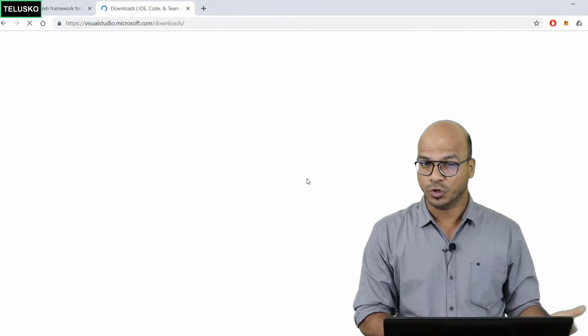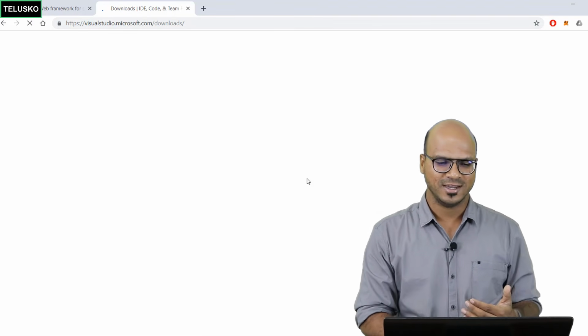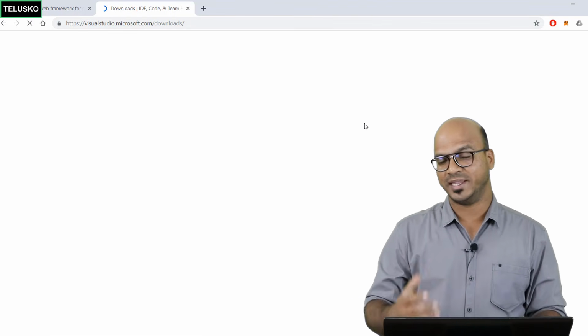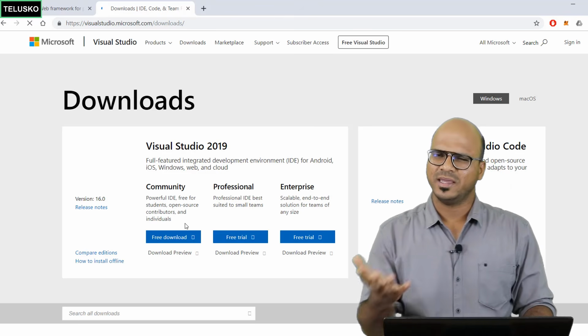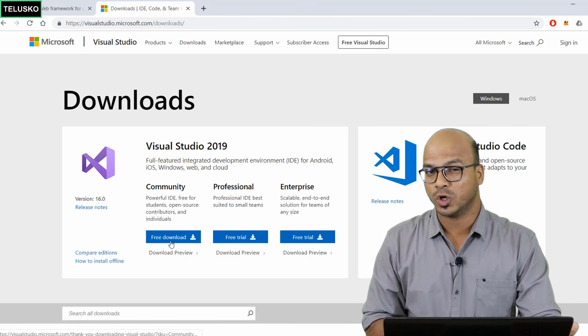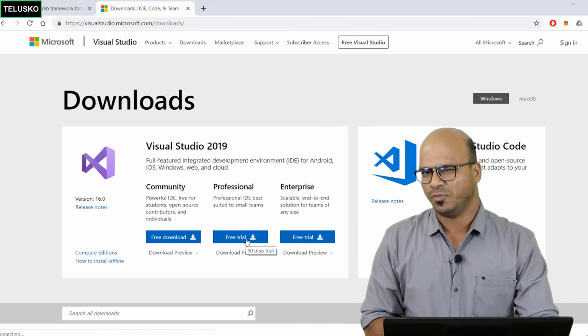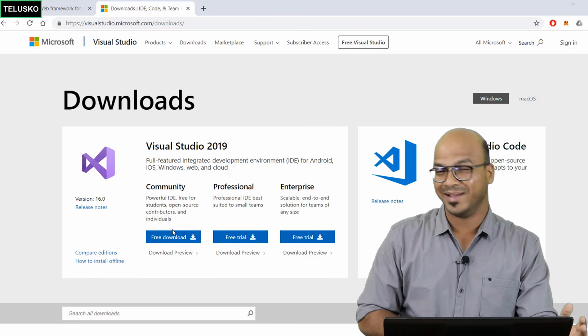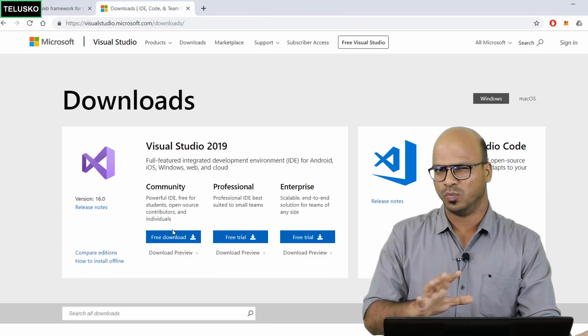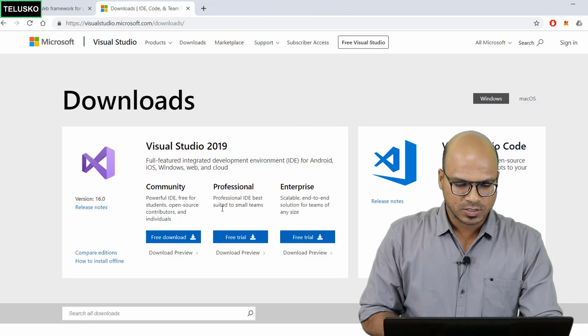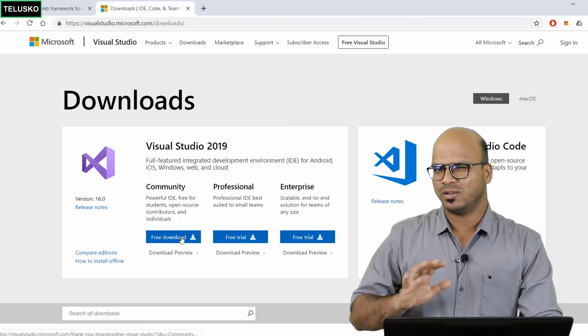In fact, with every new version, they are providing amazing features. So just try it out, it's one of the best IDEs available for programmers now. The community version is free. If you want to go for the professional version, you have to pay for it. But at this point, we are happy to work with the free version. It works well. You just have to download it and install it, simple steps.